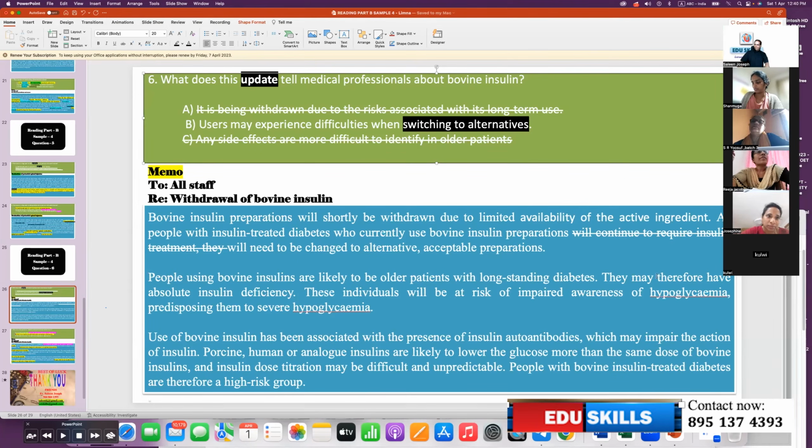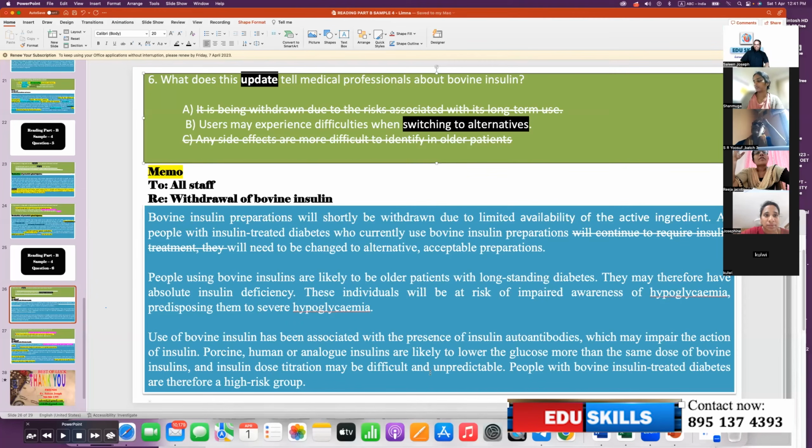People using bovine insulin, all these older people, may therefore have absolute insulin deficiency. These individuals will be at risk, impaired awareness of hypoglycemia. Use of bovine insulin has been associated with the presence of insulin autoantibodies, which may impair the action of insulin. Now they are saying this will cause difficulty. When you change, because of these changes in the nature of the insulins, that will cause difficulties for the people who switch from bovine insulin.